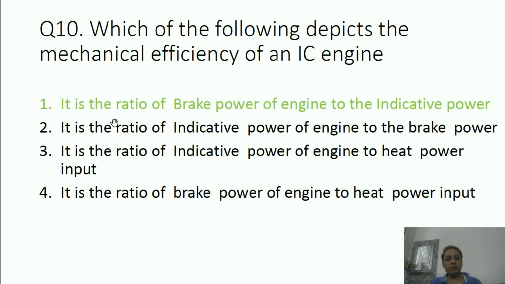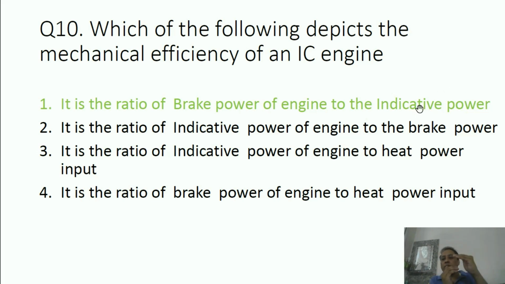Correct answer is, it's the ratio of brake power of engine to the indicative power. Now, what is indicative power? When the charge burns after compression, heat energy converts into mechanical energy on the piston crown, exactly at the top. So at that time, heat is converting into mechanical work. That power, the immediate conversion of heat into work, is called indicative power.